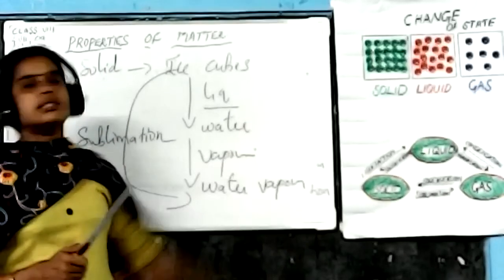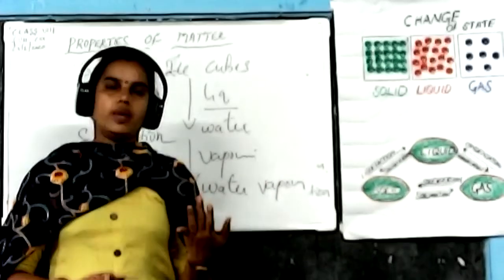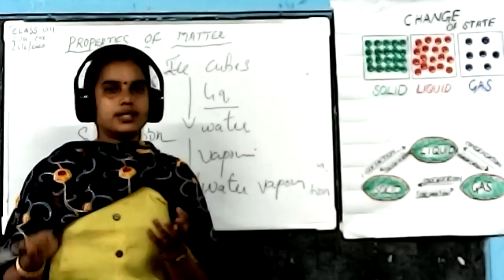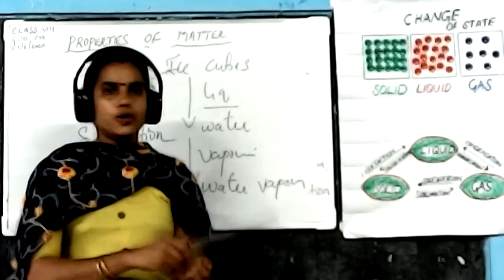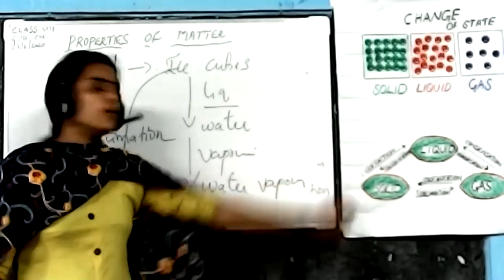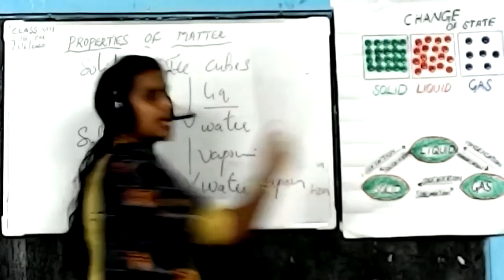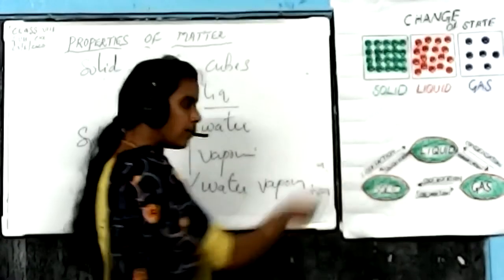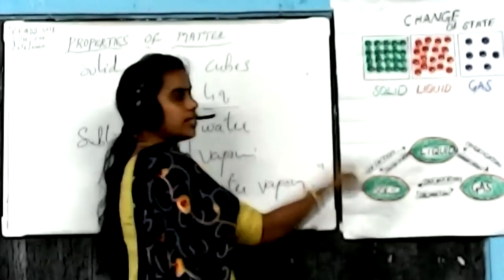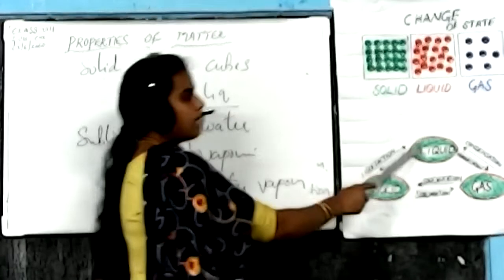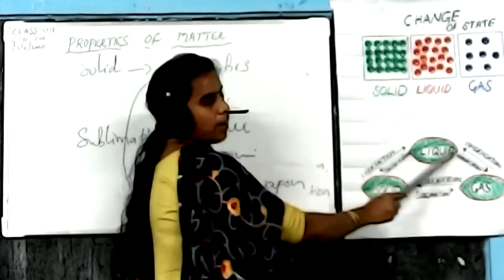Okay. What changes are applied here? When we apply heat, solid is converted into liquid and liquid is converted into gas. And by cooling, gas is converted into liquid and liquid is converted into solid form. Okay. Here, what processes are going on? First one, solid converted into liquid. That process is known as liquefaction. Again, liquid converted into solid, that is known as solidification. Example, ice cubes can be converted into water vapor. And when liquid is converted into gas form, that is known as vaporization.